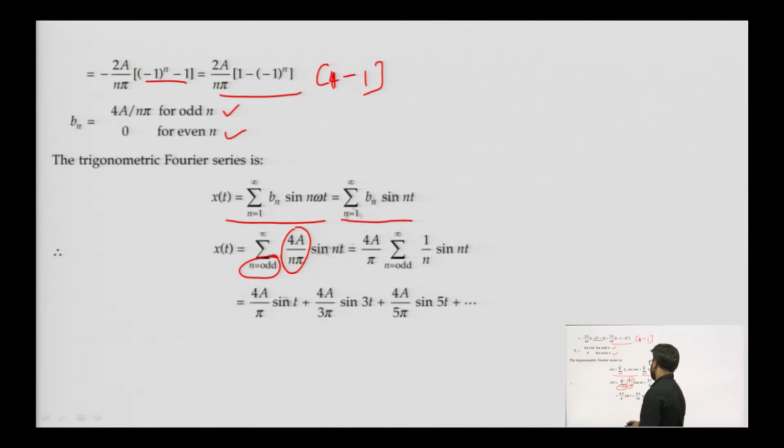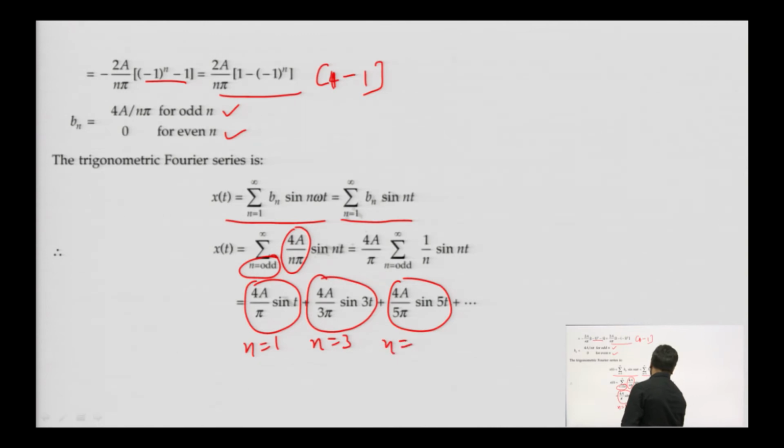For example, 4a by pi sin t for n equals 1, 4a by 3 pi sin 3t for n equals 3, 4a by 5 pi sin 5t for n equals 5. So, we obtain trigonometric Fourier series coefficients only for odd values of n. This is how we can obtain the trigonometric Fourier series for an odd function.